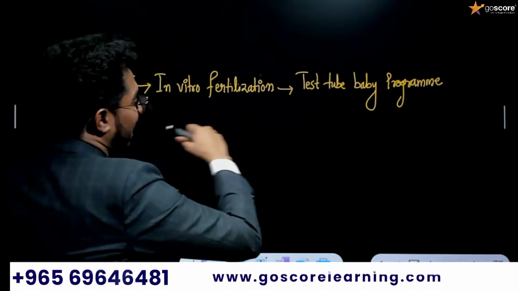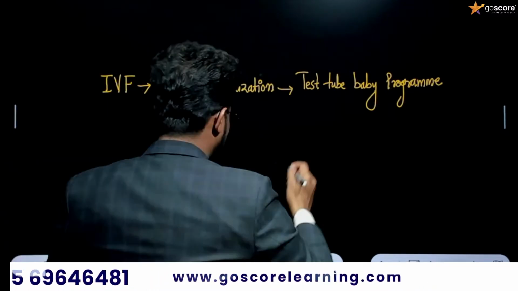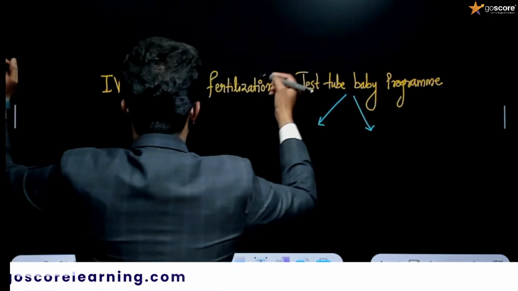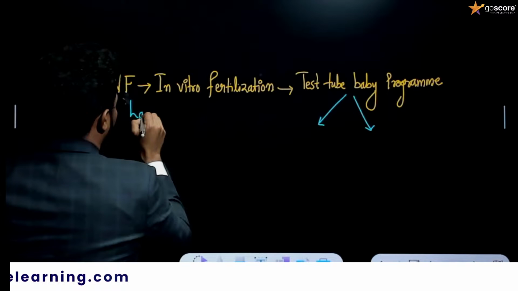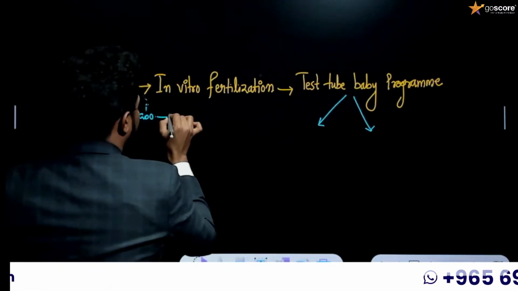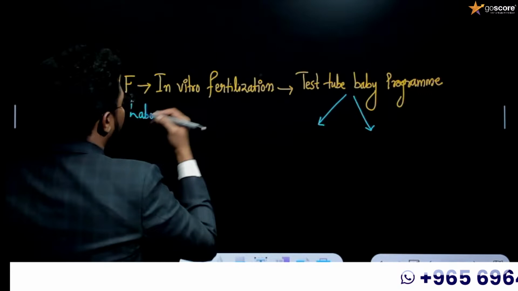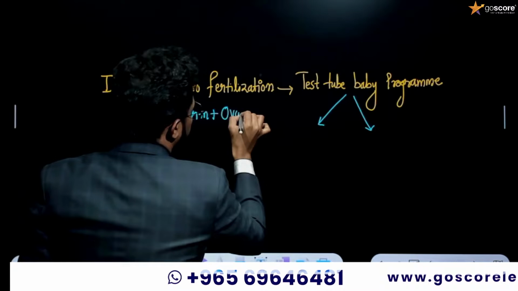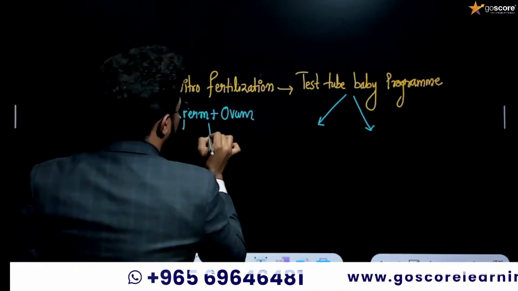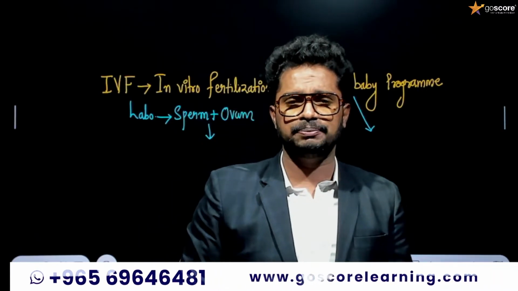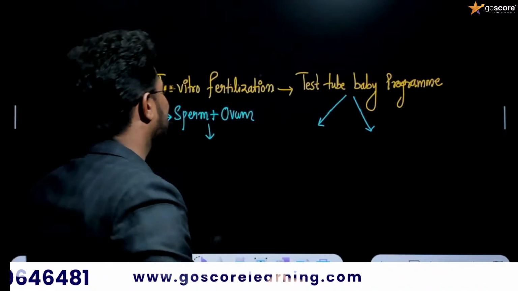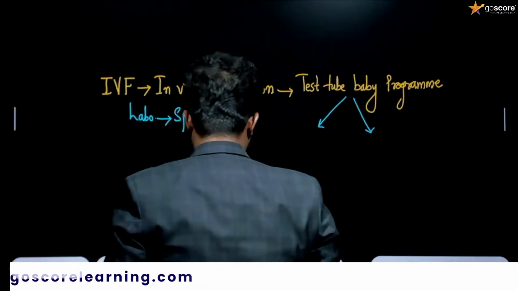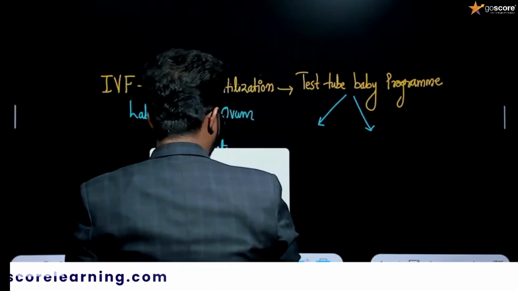Okay, and in this case, this test tube baby program will have two major divisions. In laboratory conditions itself, we will be fusing the sperm with the ovum to produce the zygote itself. There are two major criteria for the test tube baby program.